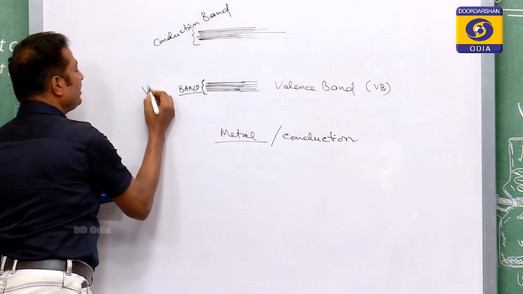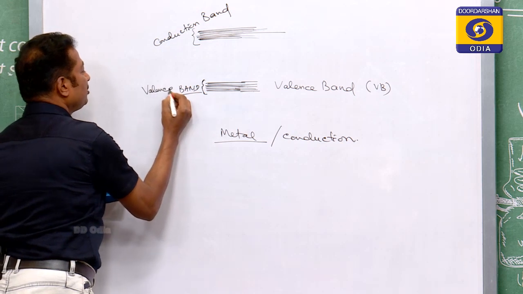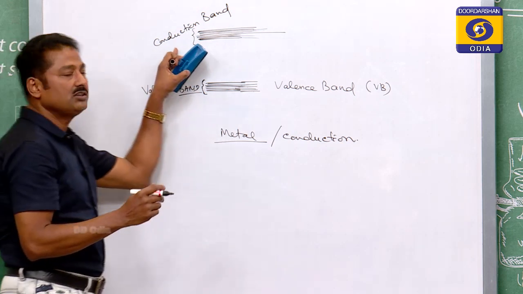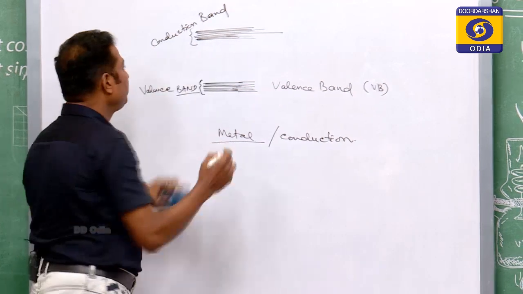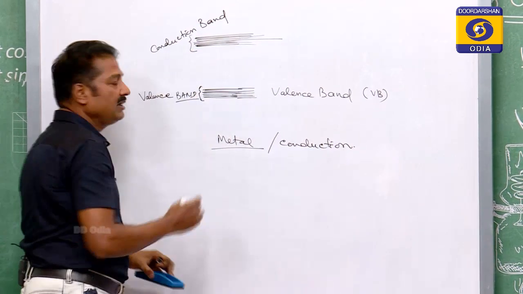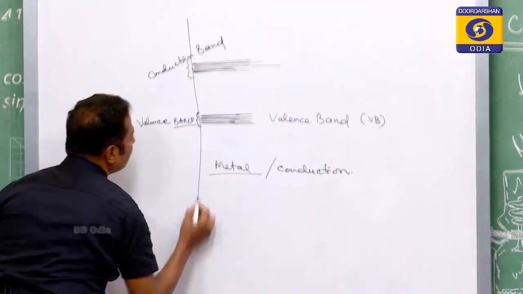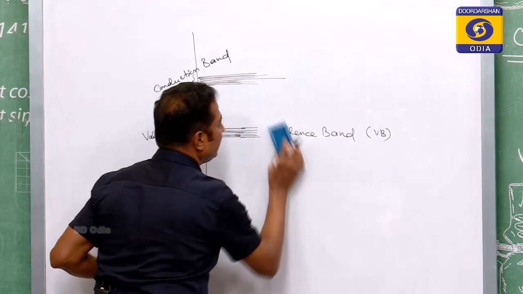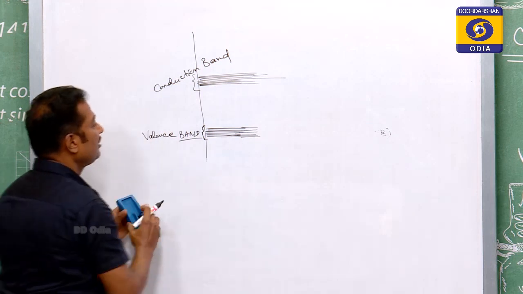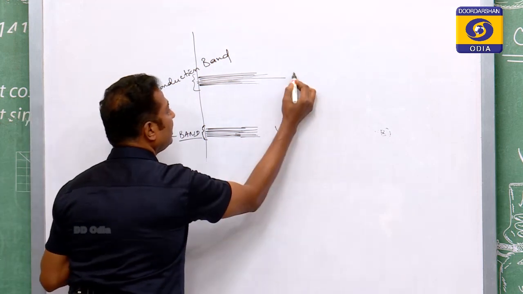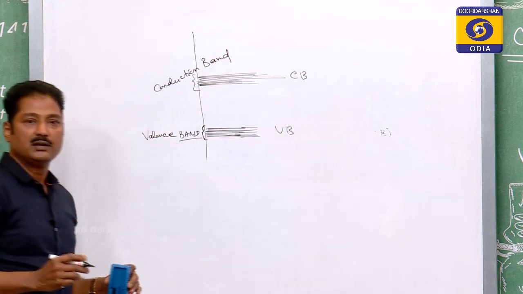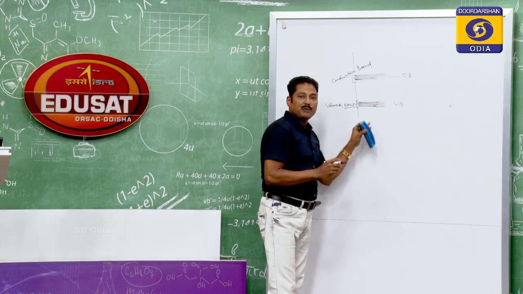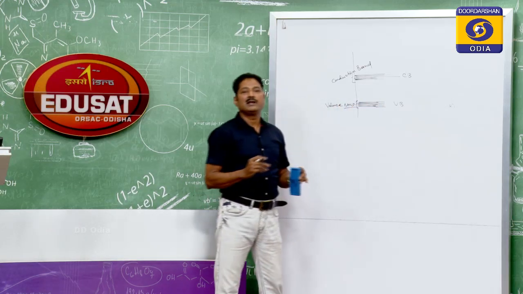So, this was of the valence electrons, this was the valence band, and this is of the conduction electrons, therefore it is the conduction band. If I draw the energy level diagram, this is your valence band, this is your conduction band. But there is a gap between the conduction band and the valence band.